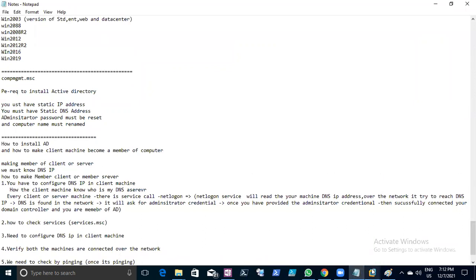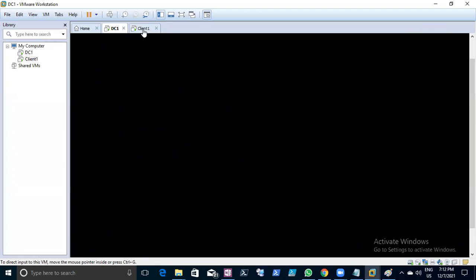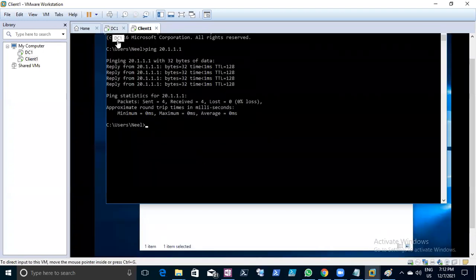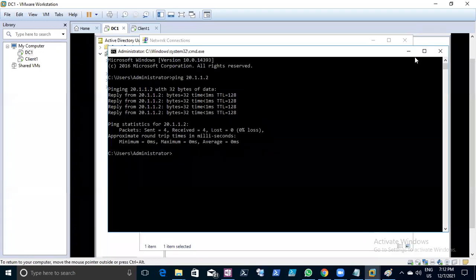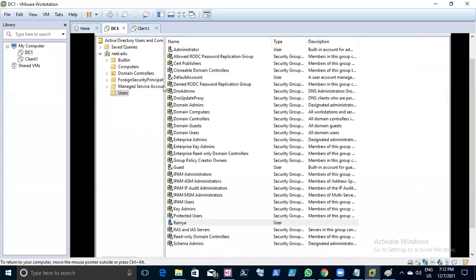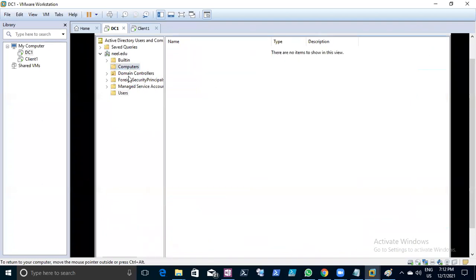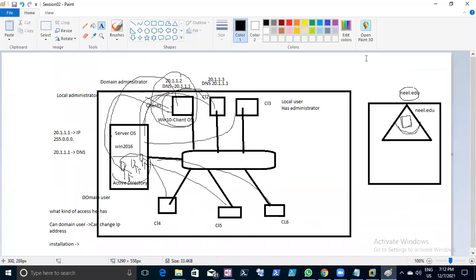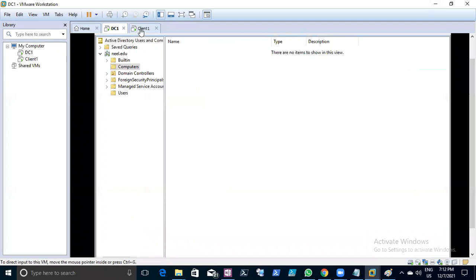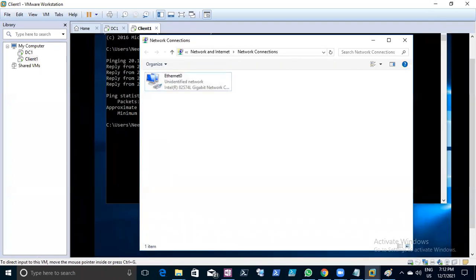Then now you can see, go to the client machine. Now remember, before we change anything, go to Active Directory Users and Computers. Get the computer here. You don't see any computer, right? Once this computer is authenticated and made a member, the computer name will come here. So you are bringing that computer into your Active Directory, right?